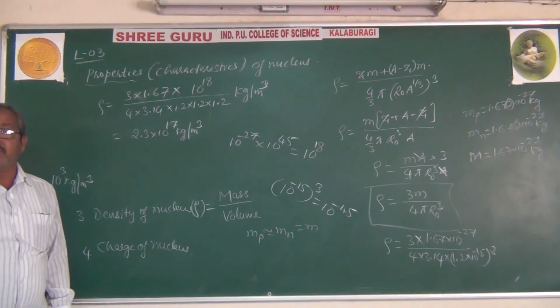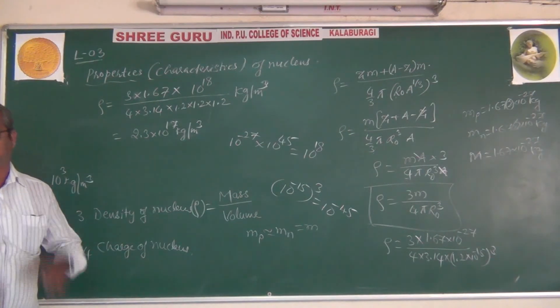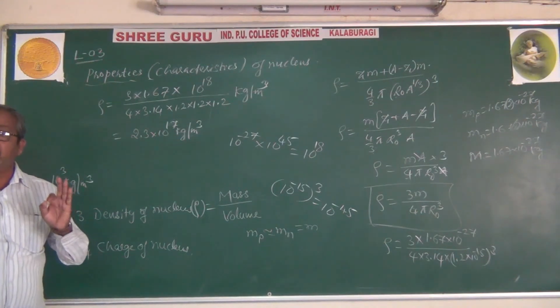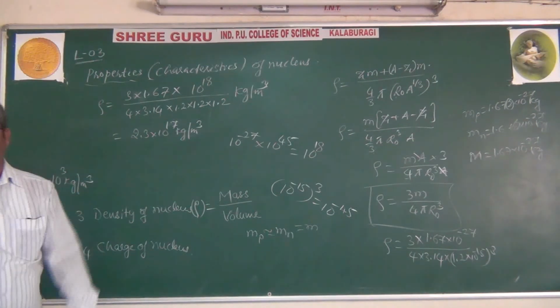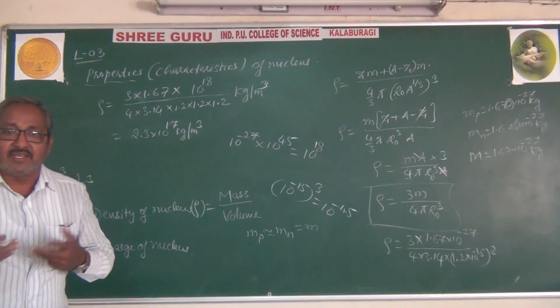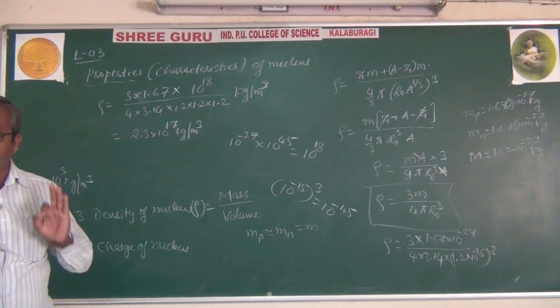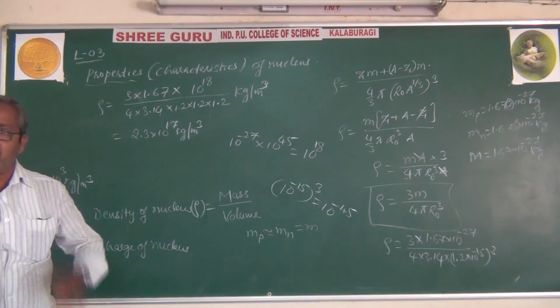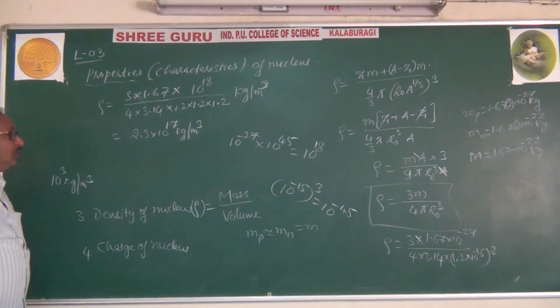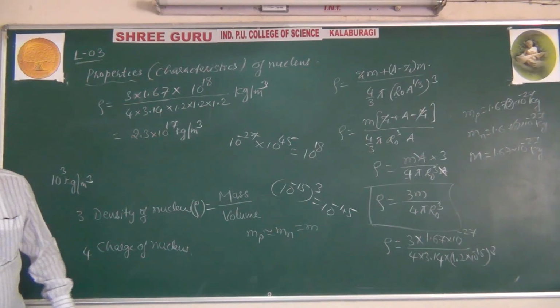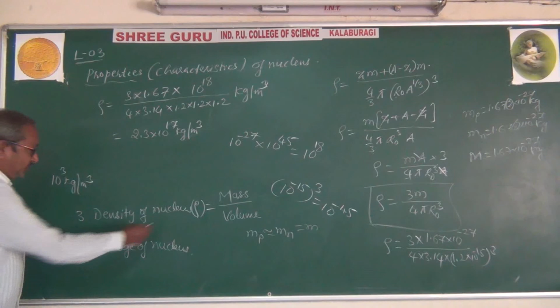Therefore, the density of the nucleus is very large. So what is high density matter? The nucleus is the very high dense matter. Until now nobody has found anything with more density than that. As per our syllabus, the very high density matter is the nucleus, which is 2.3 into 10 raised to 17 kg per cubic meter. This is the density of the nucleus.